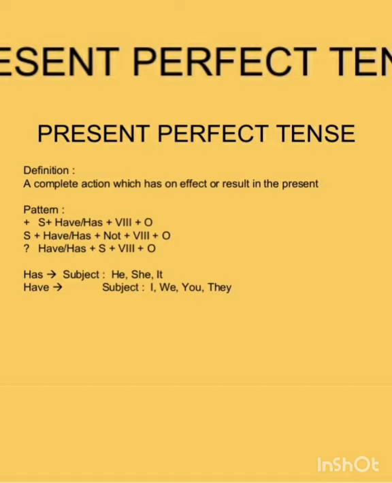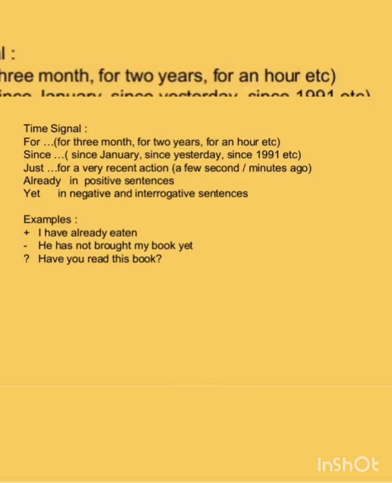For example, I have already eaten. Just completed action here. Then, he has not brought my book yet. A negative sentence. Then comes an interrogative: Have you read this book? Or else, I can take another example, that is, I have read a novel.